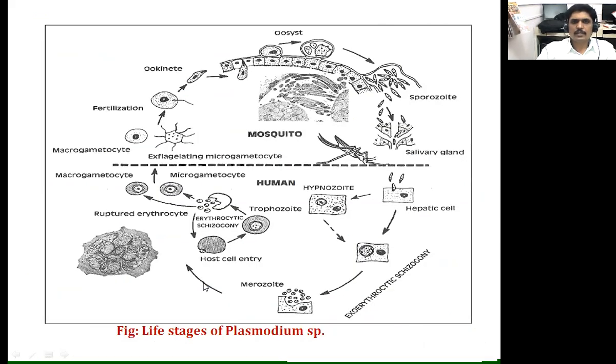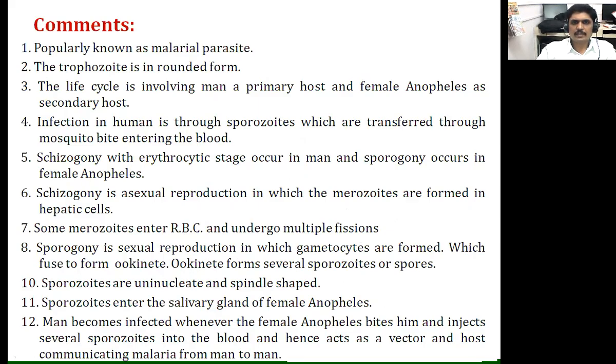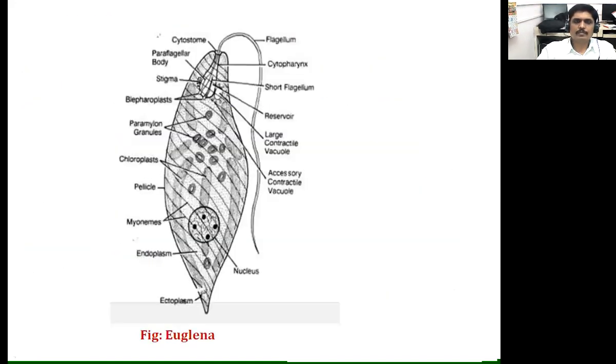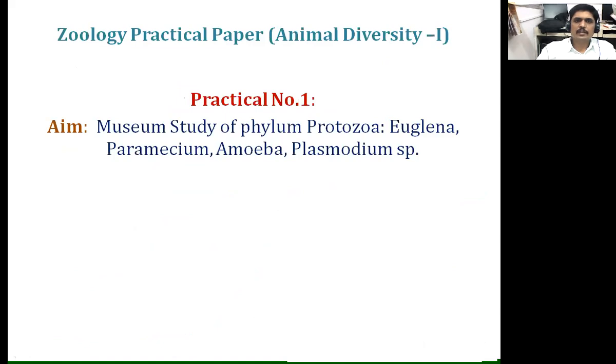In today's practical, we discussed four specimens included in the phylum Protozoa: Euglena, Paramecium, Amoeba, and Plasmodium species.